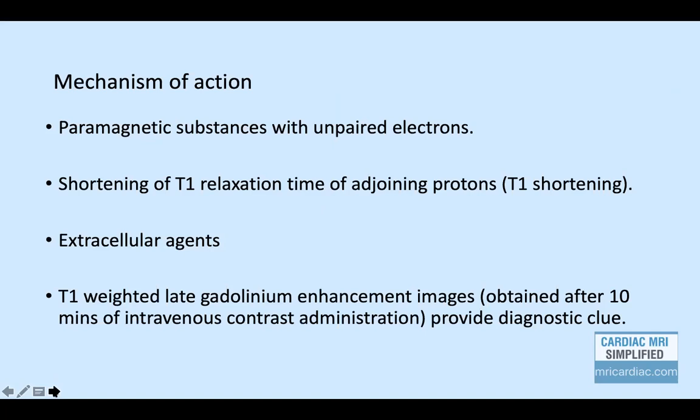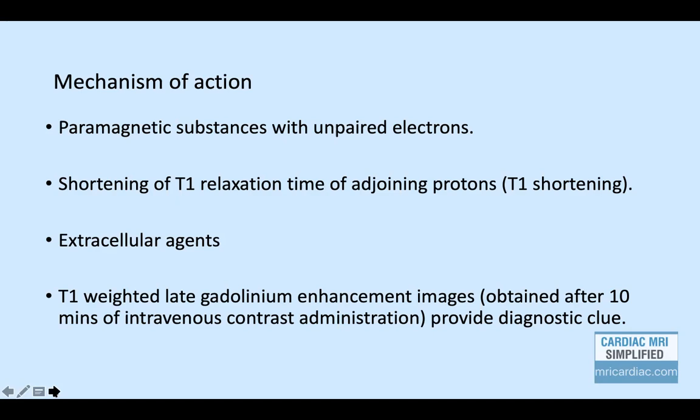Gadolinium is basically a paramagnetic substance with unpaired electrons. It causes shortening of the T1 relaxation time of adjoining protons. T1 shortening is the effect through which gadolinium causes enhancement. Basically, these are extracellular agents, and to evaluate the effect of gadolinium, we obtain T1 weighted late gadolinium enhancement images.